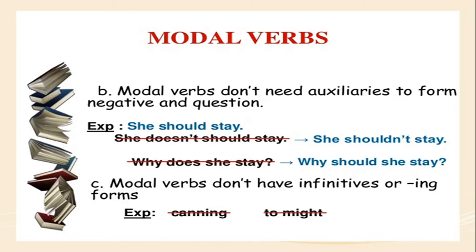Next, in the question sentence, instead of why does he stay, you have to write why should she stay? This is the question sentence when you are using a modal verb. Modal verbs don't have infinitives or ing forms. Example, the word can, that is a modal. Canning is wrong. You should not use the modal in the progressive form, using ing, or in the infinitive. To might is wrong, to can is wrong, to should is wrong.